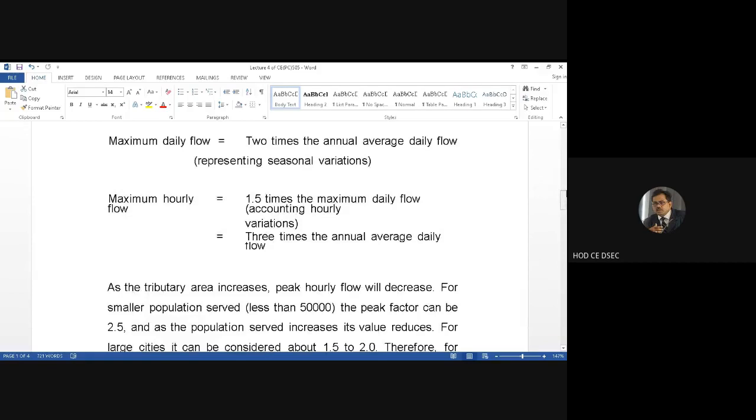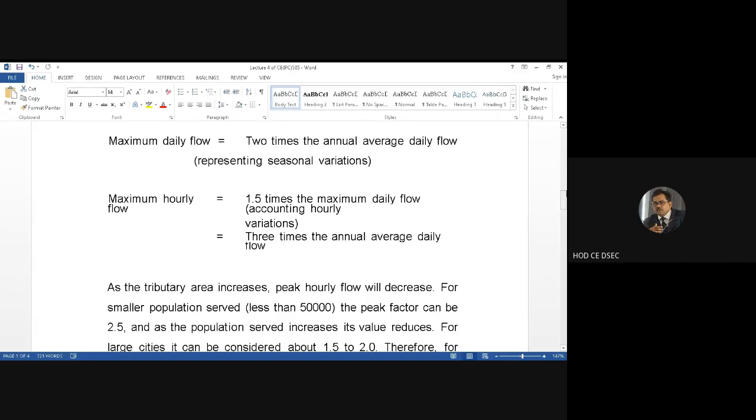So as the tributary area increases, the peak hour flow decreases, because the distance increases. So more and more mixing will be happening, more and more flow is coming, covering the whole area. So definitely the fluctuations, that is the peak flow, will decrease.